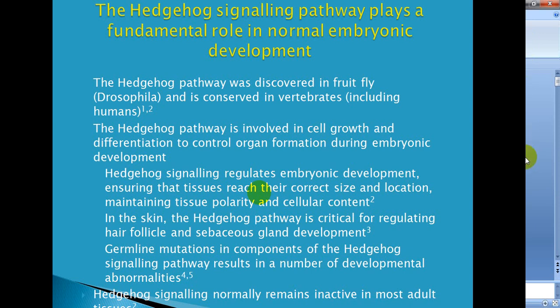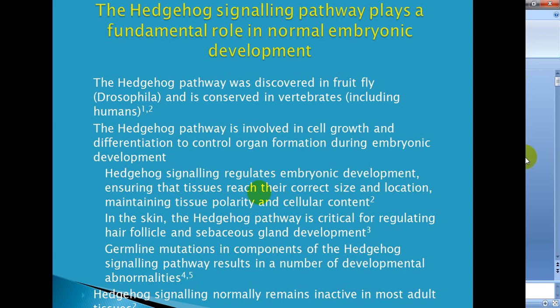Hedgehog signaling regulates embryonic development, ensuring the tissues reach their correct size and location, maintaining tissue polarity and cellular content. In the skin, the hedgehog pathway is critical for regulating hair follicle and sebaceous gland development.